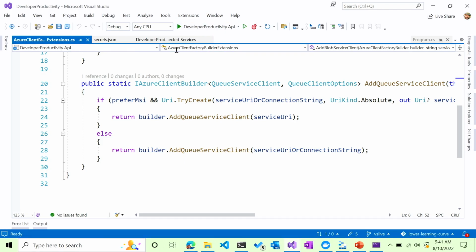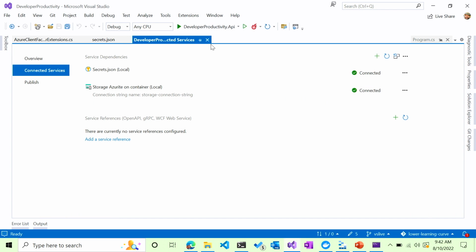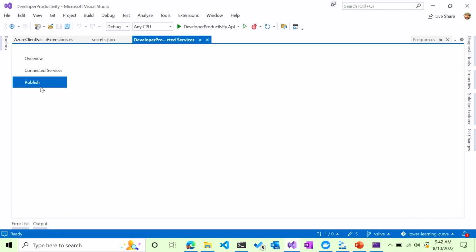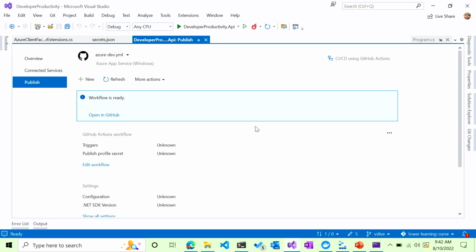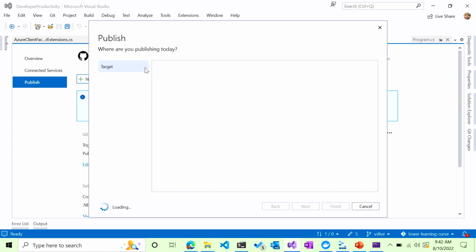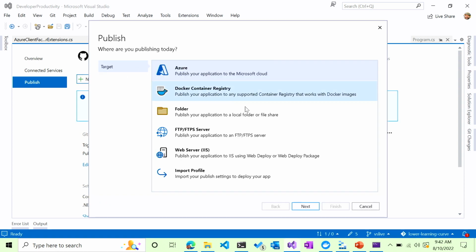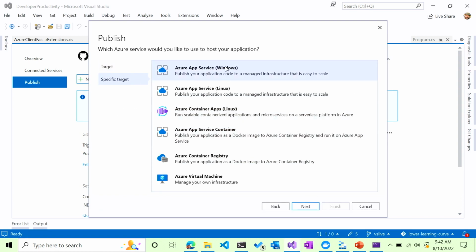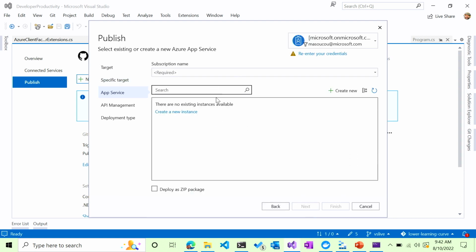All right. And so then one thing I'm going to show off is in the publish. As soon as this shows up, I'm going to create a new one. And if I would do Azure here, so if I would actually go through and I try to publish something, it would, come on, let's do this.